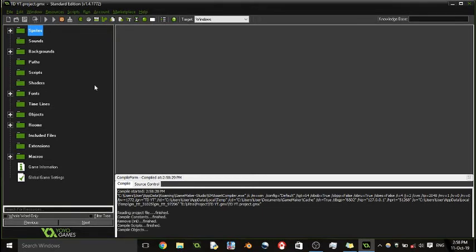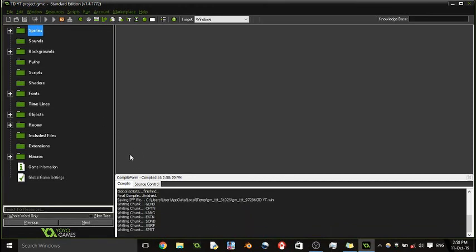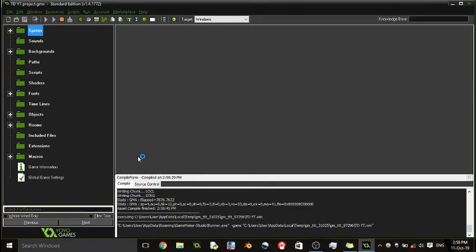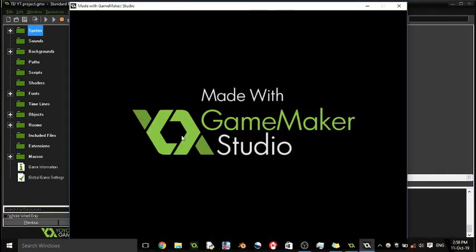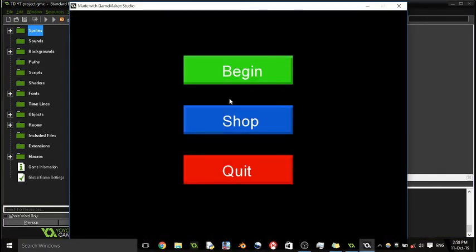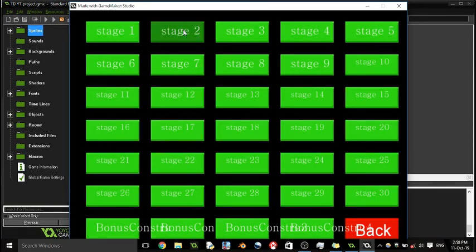Let's see, this compile takes a bit of time. Done. Okay, now it's starting. We already made the three buttons, Begin. I have changed the text. Okay, the words are big in this one, but we will be fixing that later. See, 30 stages, 1 to 30, name them. Basically, whatever I did on the first button I copy-pasted to the last, and just added action 1, 2.